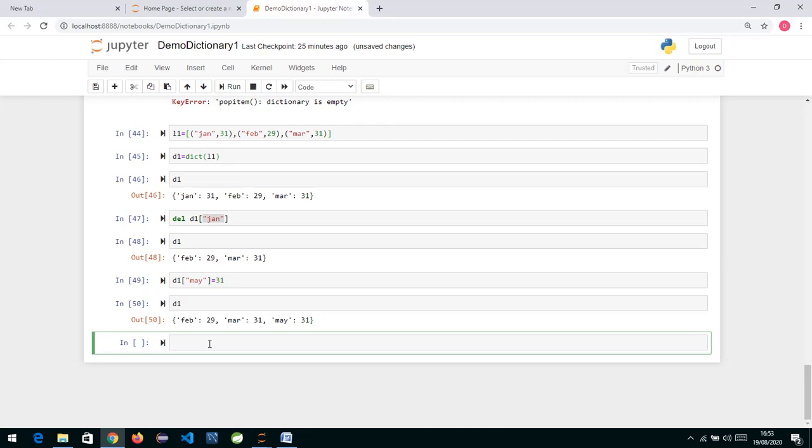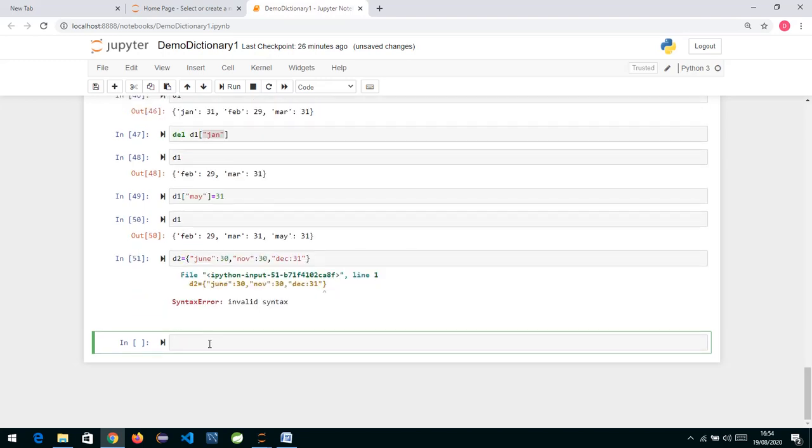Similarly, we also have one more method called update. Let's check what update does. Suppose I have a second dictionary, D2, and in this dictionary I have June with 30, and then November, randomly I am just writing the months, with 30. Then we have December, again 31, and suppose I have one more month. One minute, let me complete this properly.